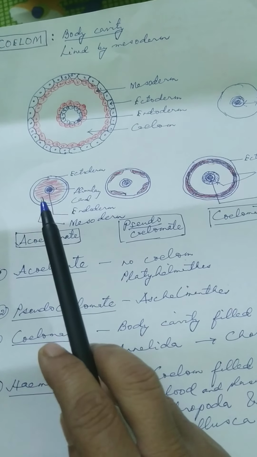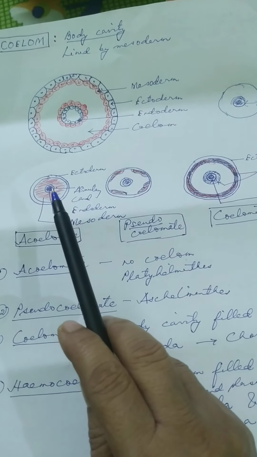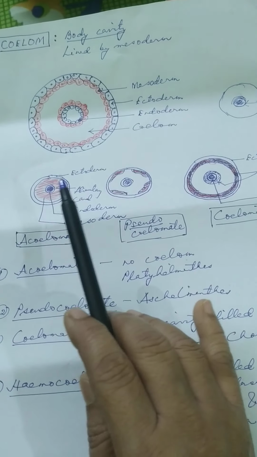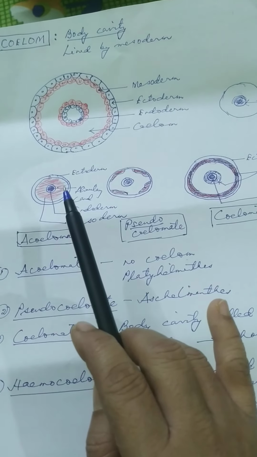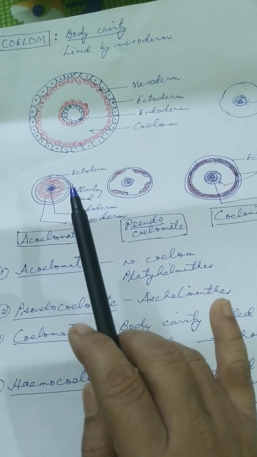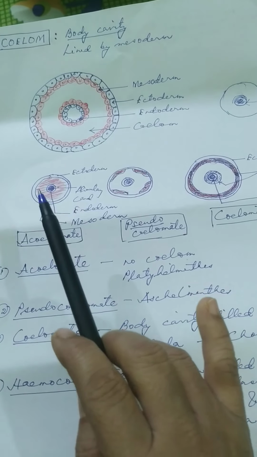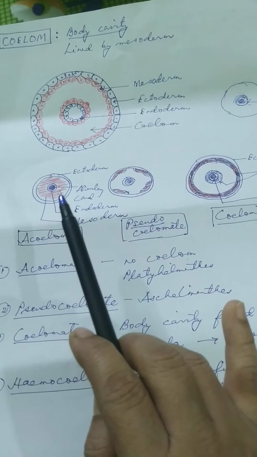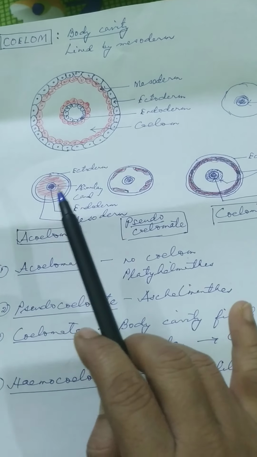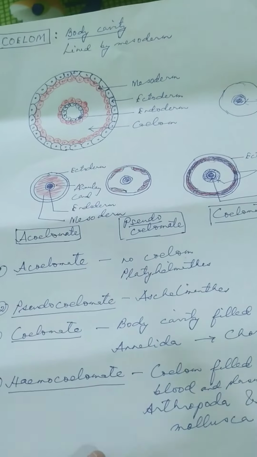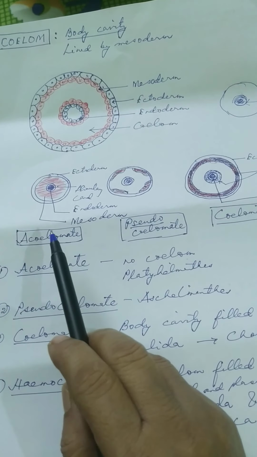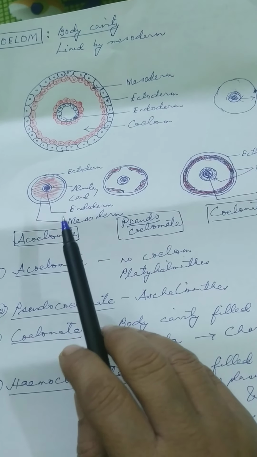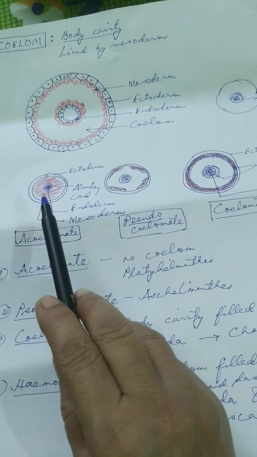Okay, in an acoelomate animal, the space between the outer wall and the inner wall, this area, it is filled with mesoderm. It is filled with mesoderm and no space is present here. No vacant space is present here. Fully this is filled with mesoderm. So this whole reddish color, it is mesoderm. Acoelomate animals are the animals that do not have coelom. So look at this, there is no coelom present.